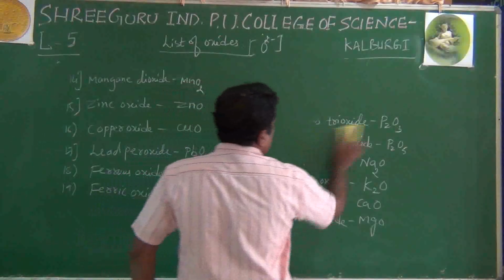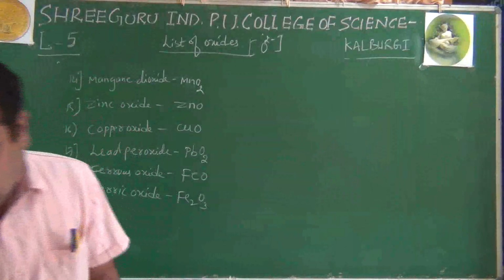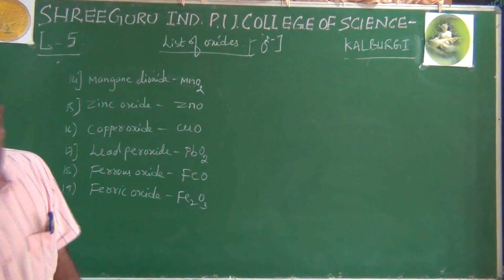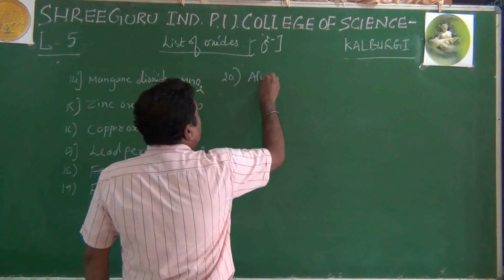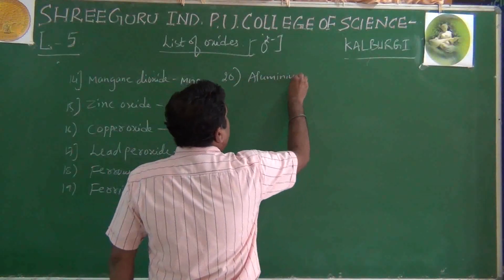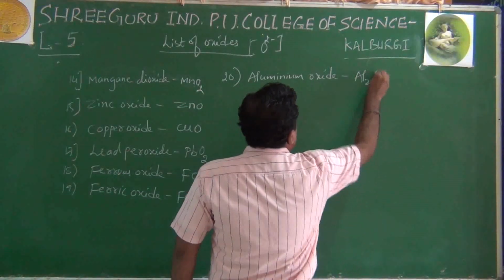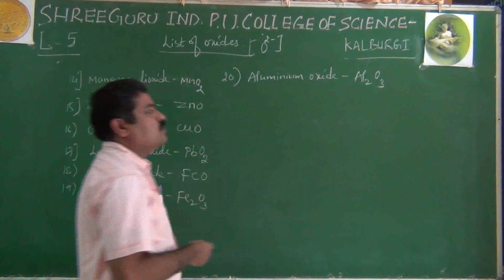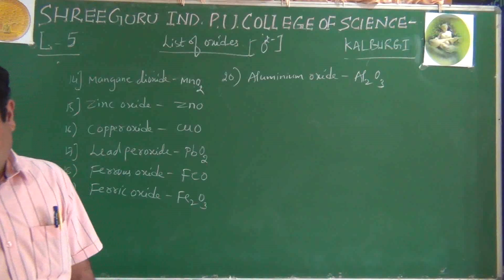After ferric oxide and ferrous oxide, then aluminium oxide, that is Al2O3, Al3 plus and O2 minus. When you cross multiply, you will get aluminium oxide, Al2O3.